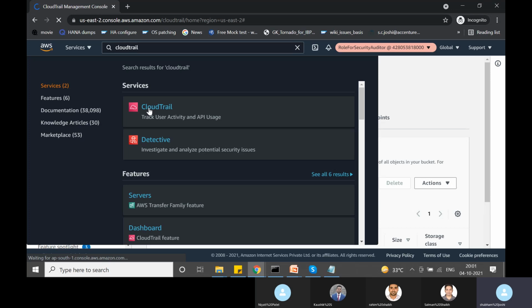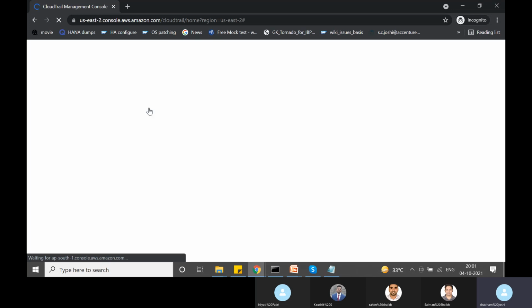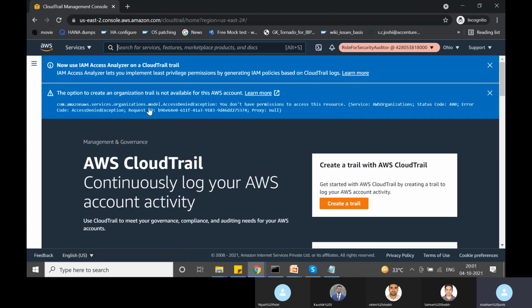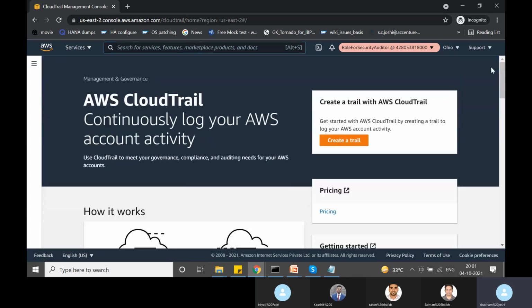And other than that, if he tries to access anything else like EC2, he would get permission denied because the IAM policy attached does not allow EC2 operations, right? It only allows CloudTrail and S3. Maybe it is just vaguely clear now because we are not seeing those credentials and at what time they expire. But I will try to show you at CLI level also. So there you can see clearly those temporary set of credentials, and you will also see the expiration time.